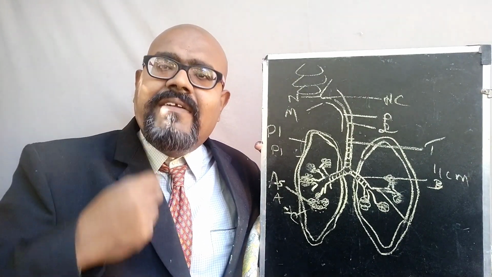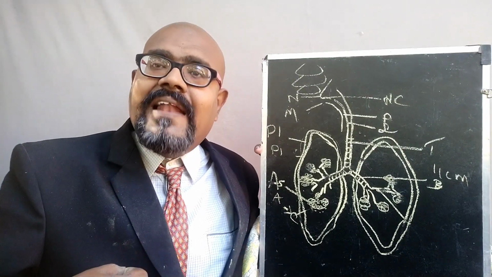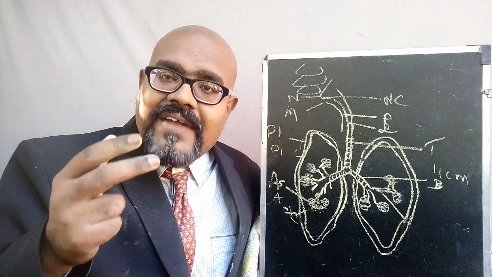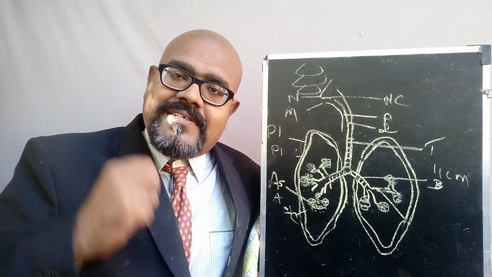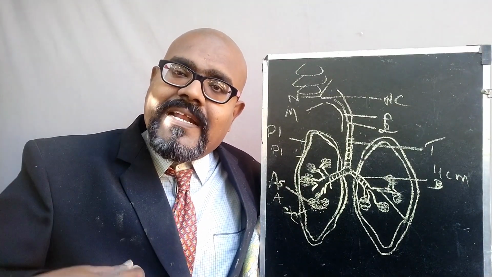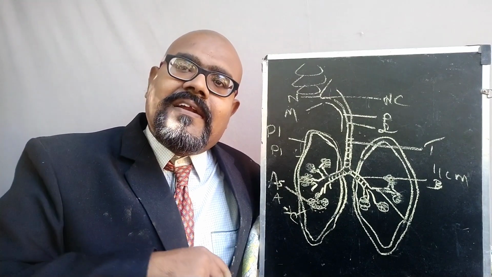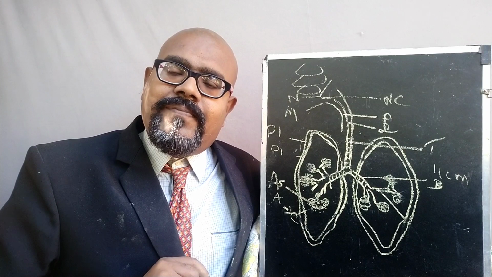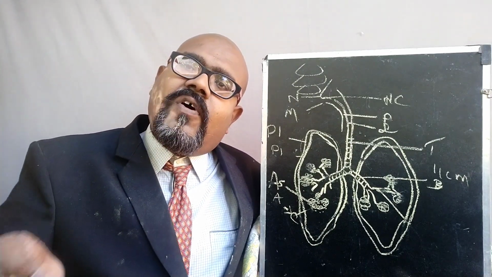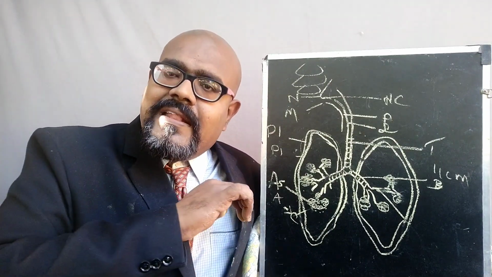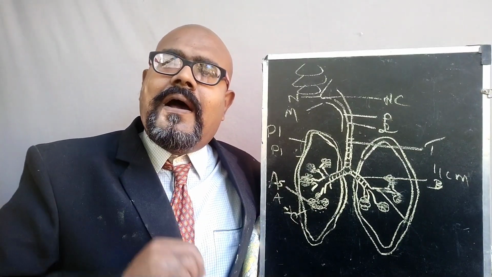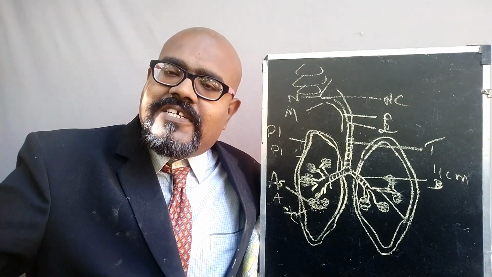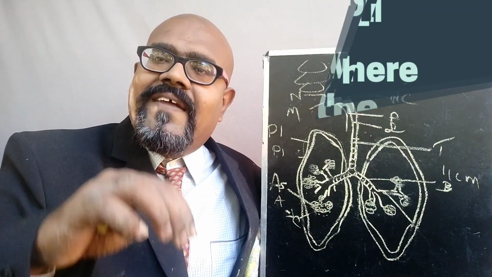So the inspired oxygen will reach the alveoli. From the alveoli, the extraction happens. There are two different types of extraction. From the atmospheric air, the oxygen will be extracted, and from the deoxygenated blood, the carbon dioxide and other things will be extracted. So two processes are done by the alveoli. Once all the other things are extracted from the blood, the saved oxygen will be sent to the capillaries, that is the blood. That oxygenated blood will move to the pulmonary vein.